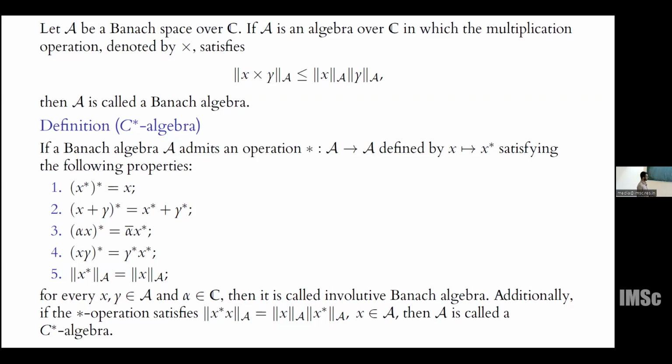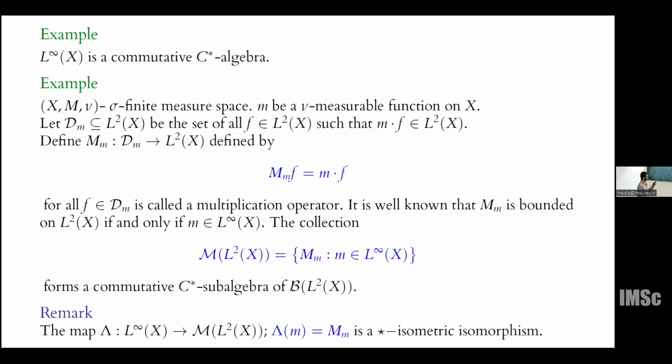And additionally, if this involution operation, sometimes also known as the adjoint operation, also satisfies this condition, which is known as the C-star condition, then such an involutive Banach algebra we call a C-star algebra. So we have the well-known examples. In the case of function spaces, we have X to be a measure space, then L infinity of X consists of all essentially bounded functions on X. It is a C-star algebra, and